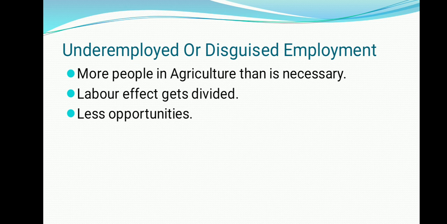So how much percentage will it come? Almost you can say 70 people, right? So what was earned by one barber from 200 people, now he is able to earn only from 70 people. So this is also called disguised employment.